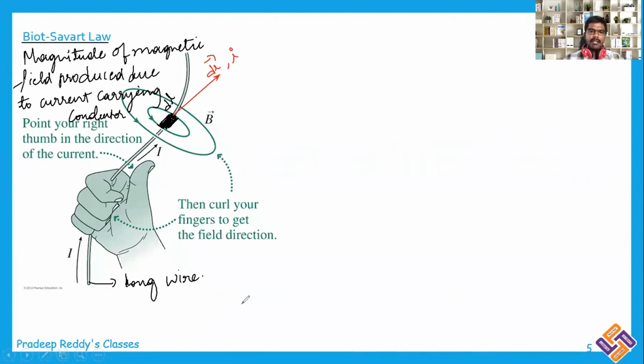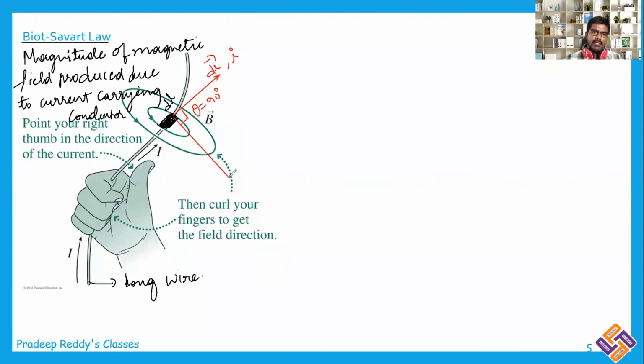So at any particular point, if you want to find out the direction of the element dL, you just draw a tangent to that particular point. It gives the direction of element dL. Now, because of this dL element, the magnetic field will obviously be produced perpendicular to that. So the magnetic field is produced somewhere at this position, and remember that these two are perpendicular. Theta is equal to 90 degrees.